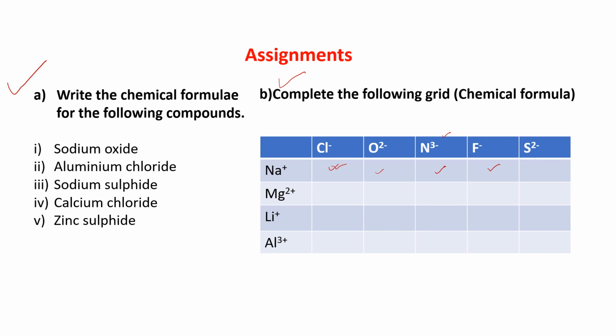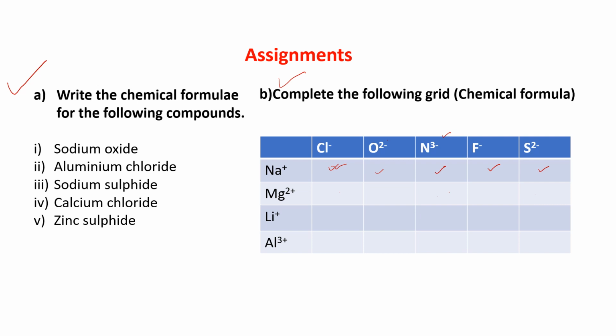Then Na plus and S2 minus. Similarly, you will do Mg2 plus with Cl minus, then Mg2 plus and O2 minus. Whatever you get, write it in the corresponding box. See whether you are able to do it or not.